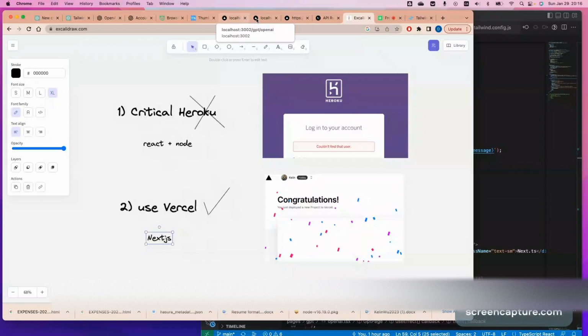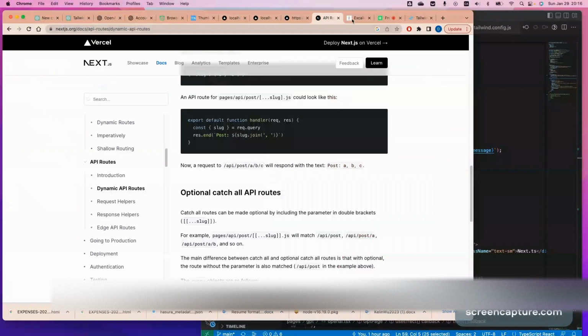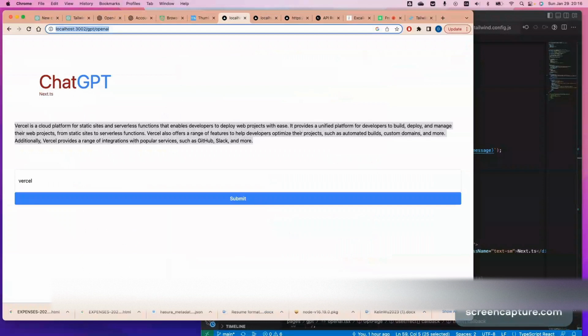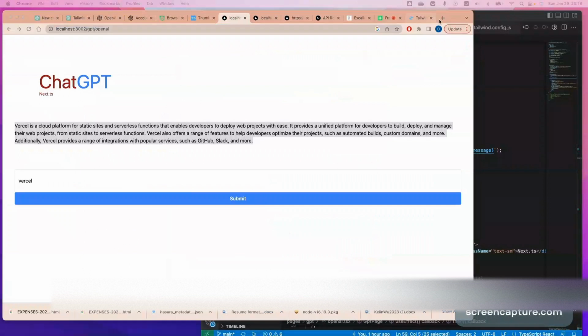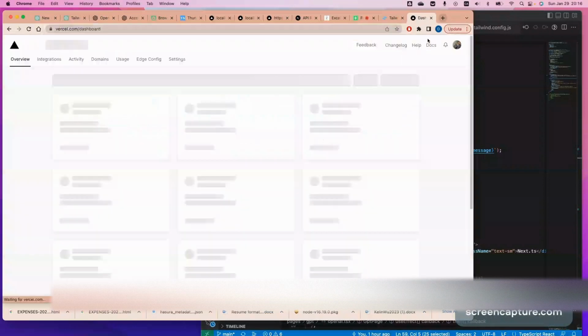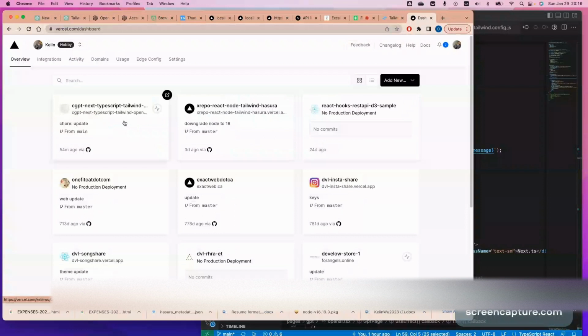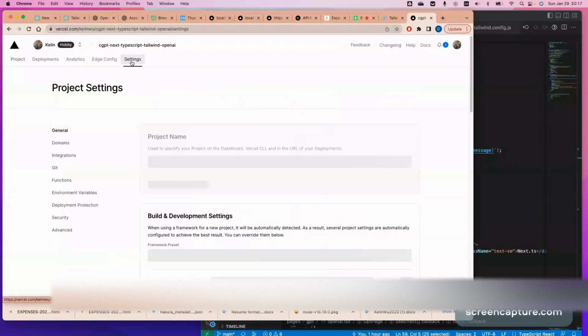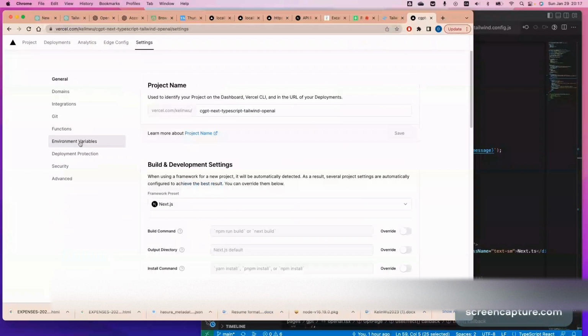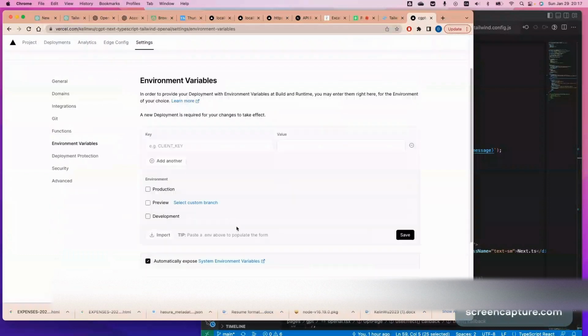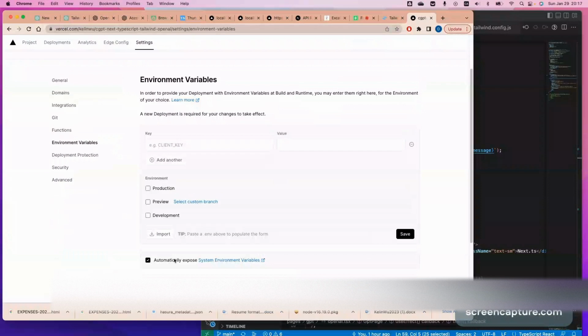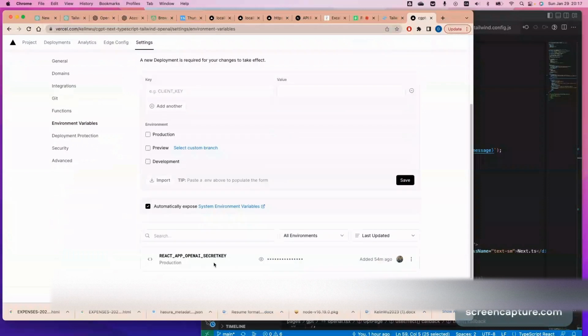And last but not least, I want to show you what Vercel does. Where's Vercel here? I can literally just go to Vercel.com. Yeah, this is a project. One thing I need to do is bring in your environment variables. Go to Settings, Environment Variables, and add everything inside your .env file right here. React app, OpenAI secret key. I can store it.